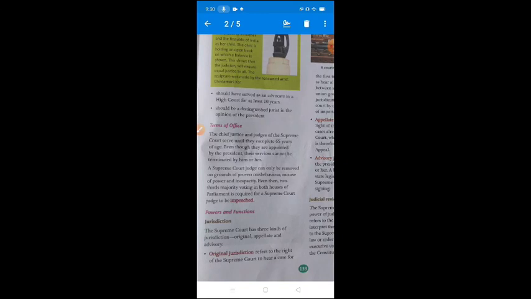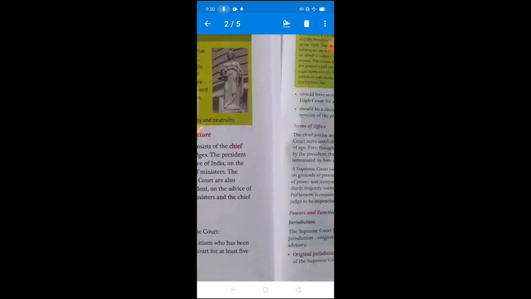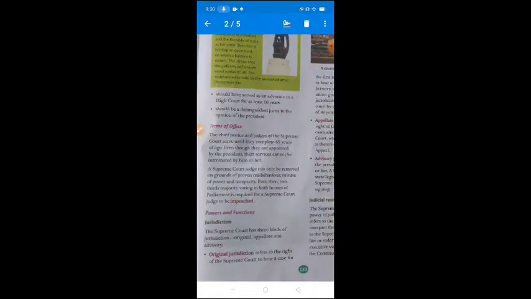But normally in the exam, many times the question is asked: what is the normal qualification? Then your answer is 3 important points, it is also the keyword. Must be an Indian citizen, must have at least 5 years of experience in any high court of India, and should have served as an advocate in any high court of India for at least 10 years. Okay, it is the main important qualification of the judges of the Supreme Court.